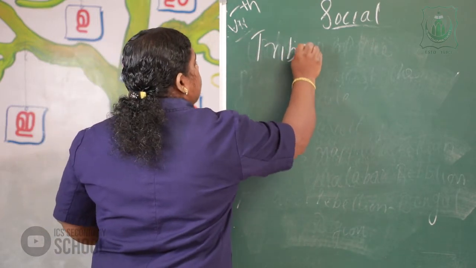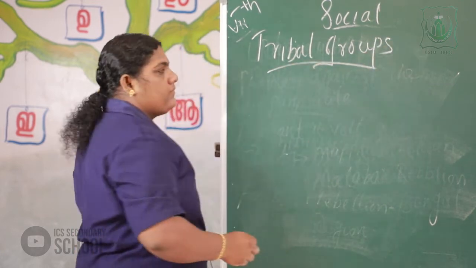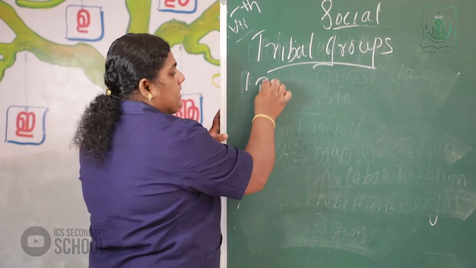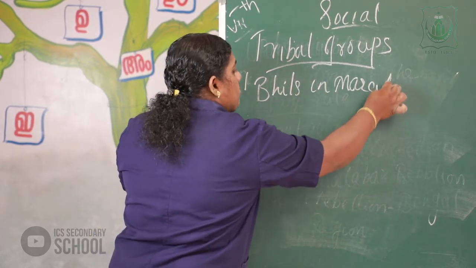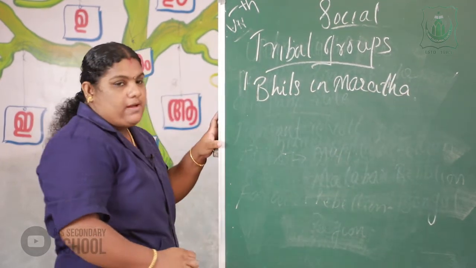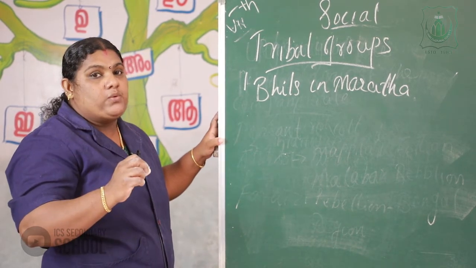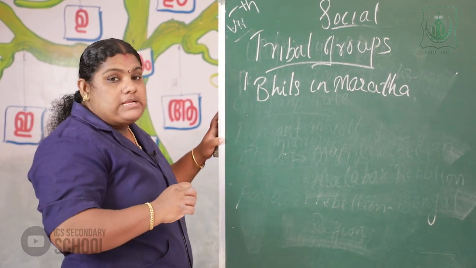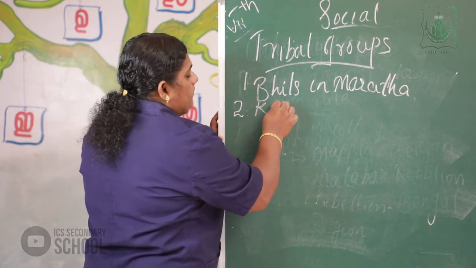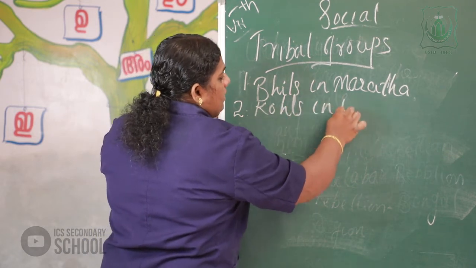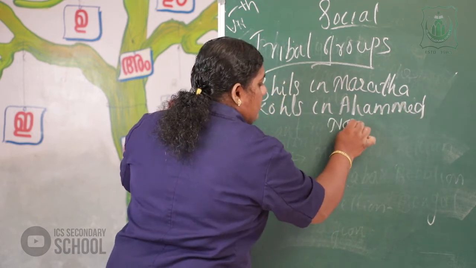The first one is the Bhils in Maratha, one of the important tribal groups, and they organized a rebellion against the company rule. The second, the Kols in Ahmednagar.